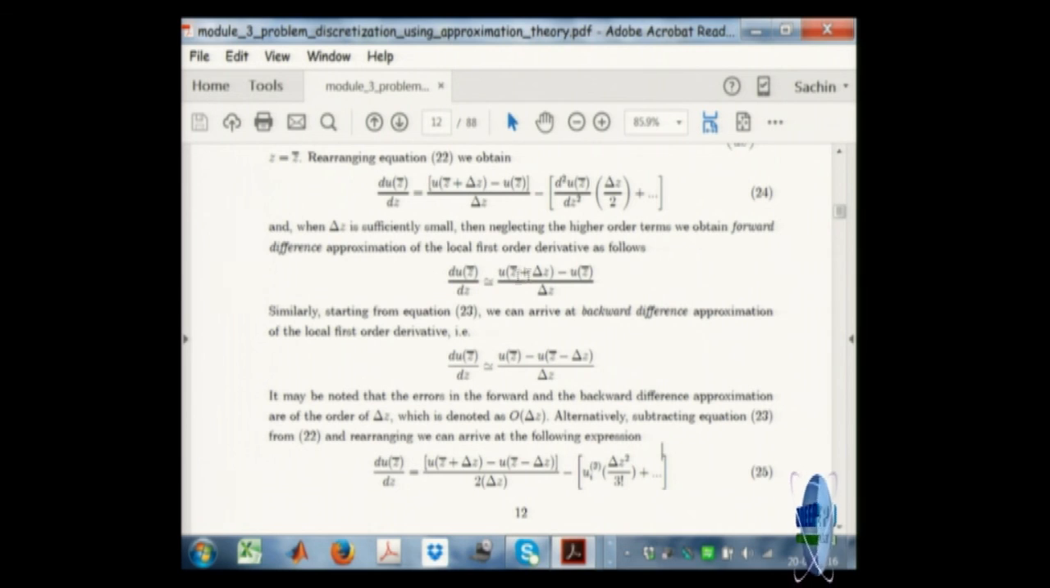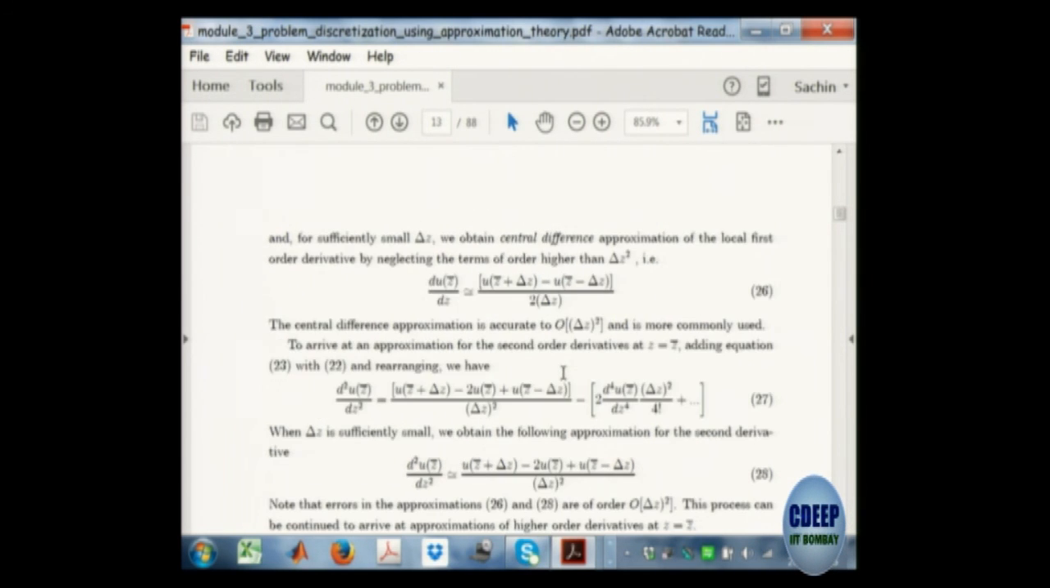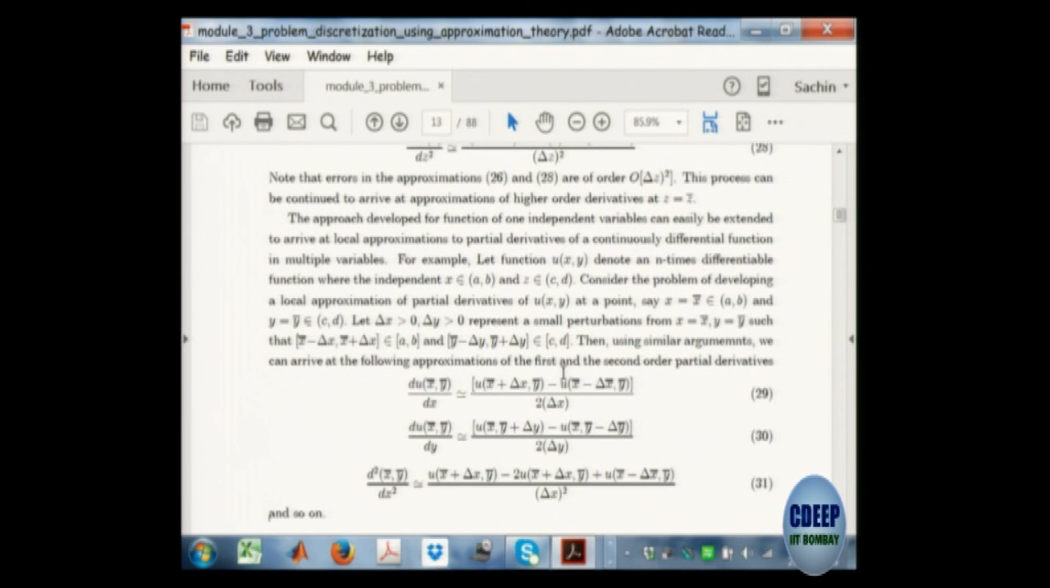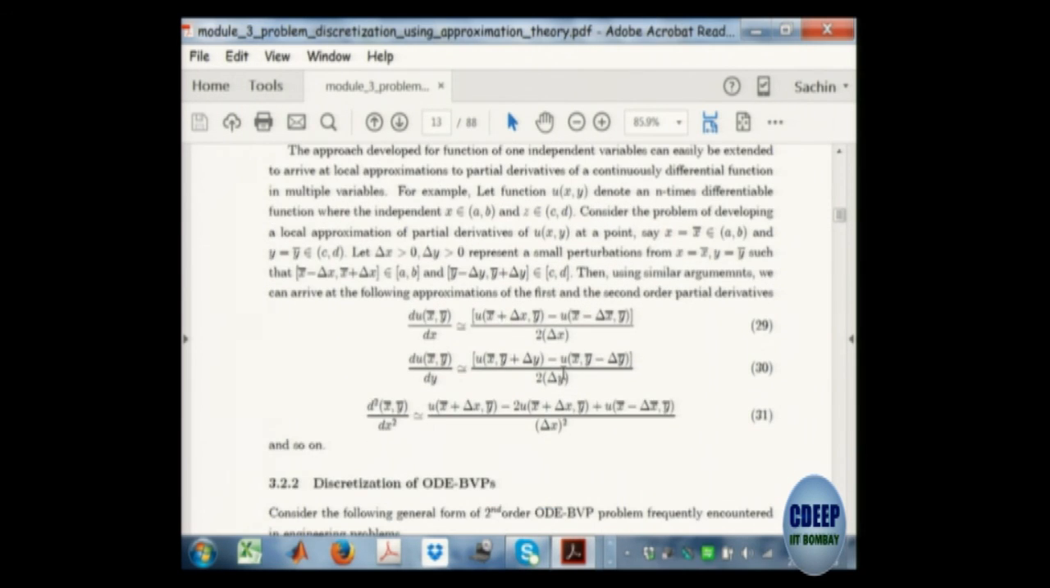This is the forward difference, this is the backward difference. Then you can get the central difference approximation. You can do it for higher order derivatives, second derivatives. So all this is a fallout of using Taylor series approximations, and then one can proceed to show how to discretize. So I get these formulae for approximations, and I can extend it to the 2-dimensional case and so on.